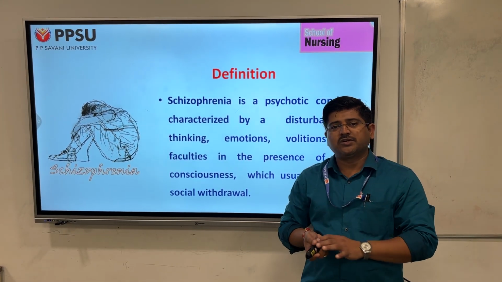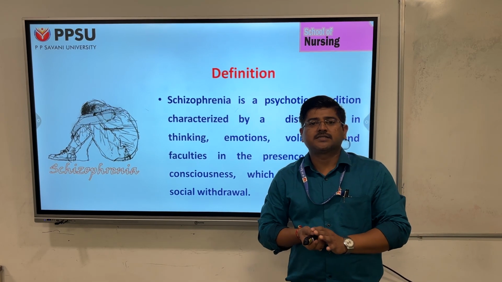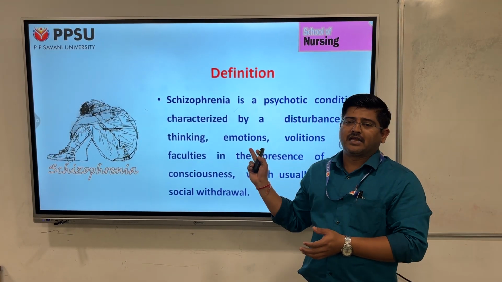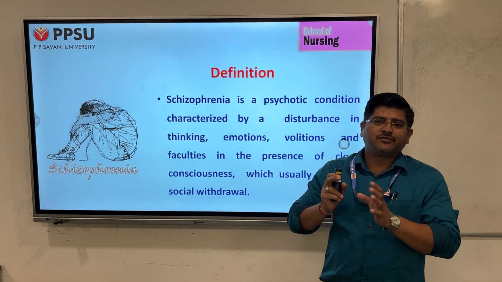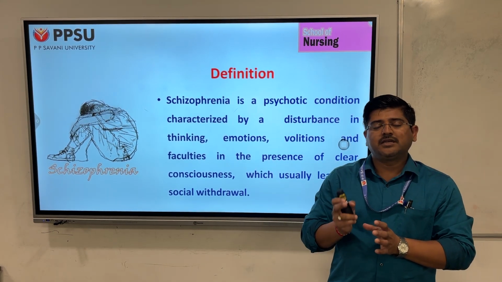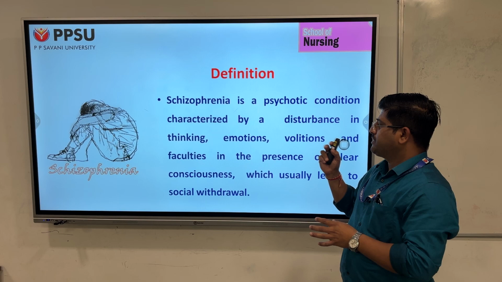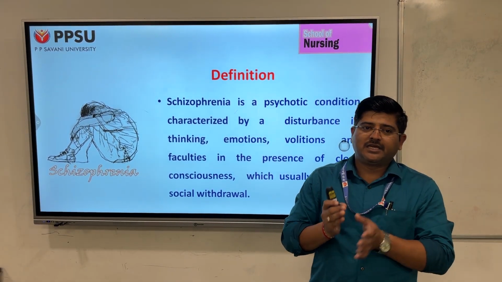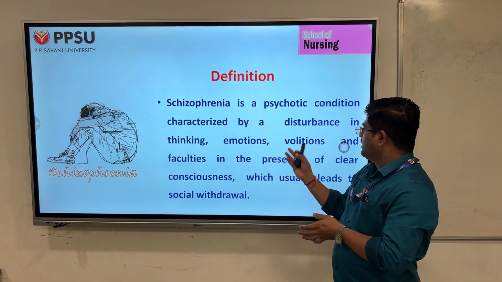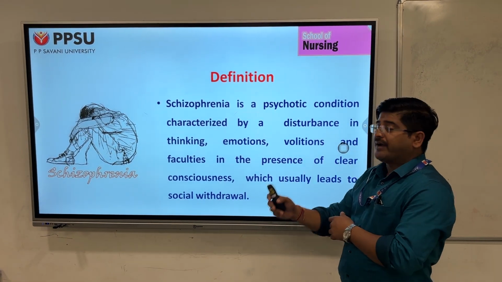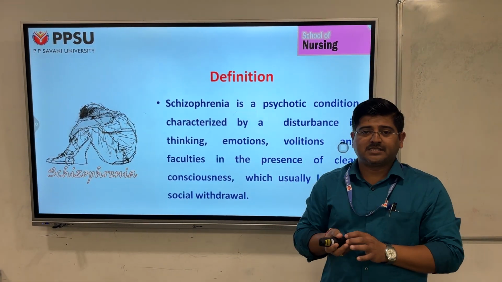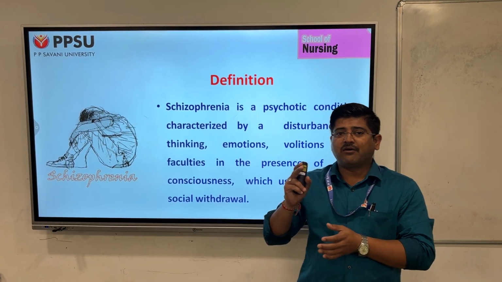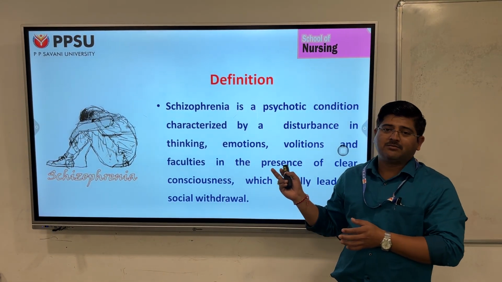When we discuss the definition, the common characteristic we can see in a schizophrenia patient is disturbance in thinking. We know thinking is a major part of cognitive function, and the thinking is disturbed here. Emotion is what we commonly call mood and affect, so the emotion part is also affected. And regarding volition and faculty in the presence of clear consciousness, the important thing is that the patient is completely disturbed in all three major areas.